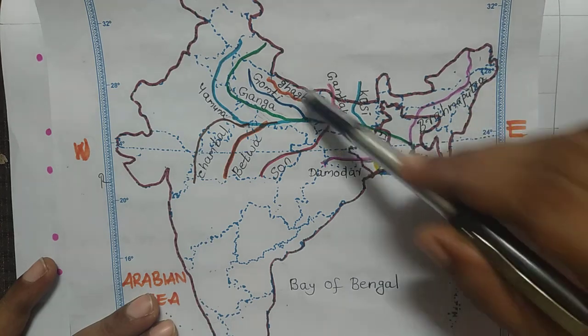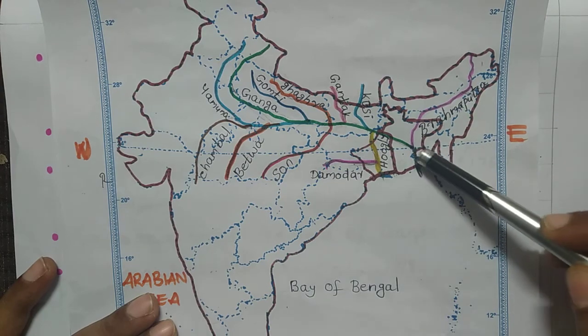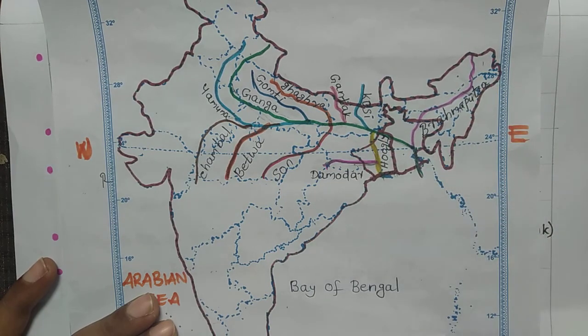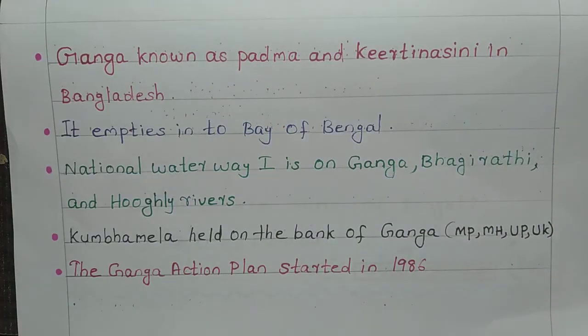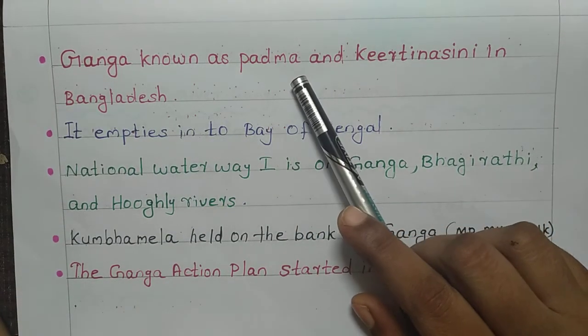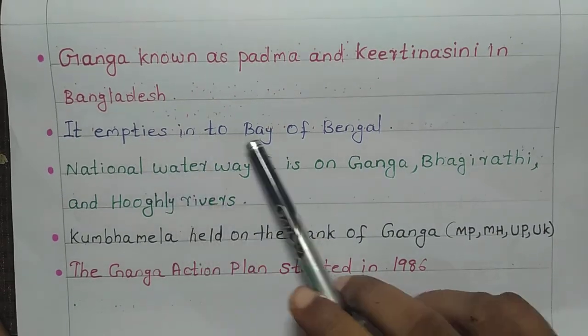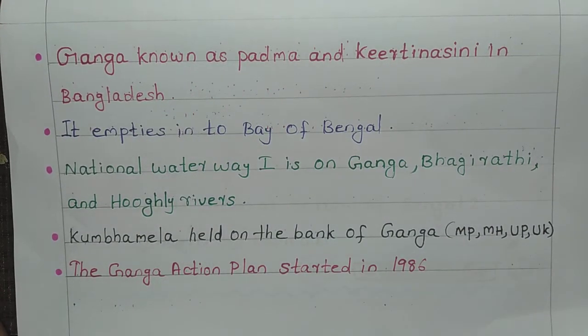But after joining, river Padma and river Jamuna form river Meghna. So, Ganga known as Padma or Kirtinashini in Bangladesh empties into the Bay of Bengal.